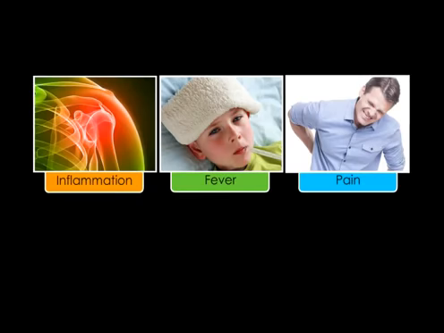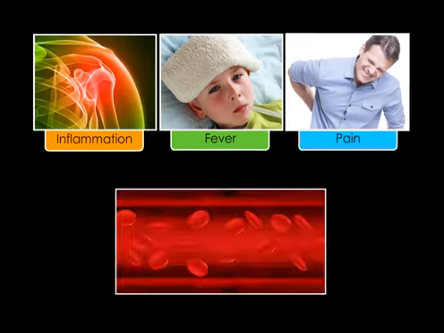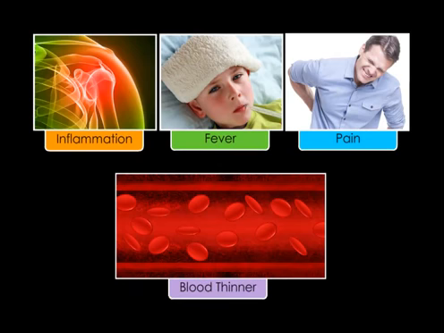Aspirin has several effects on the body, but the primary uses are for 1. Anti-inflammation, fever reduction, and pain relief, and 2. As a blood thinner. Both sets of actions are caused by aspirin irreversibly deactivating a group of enzymes called cyclooxygenase, or COX for short.